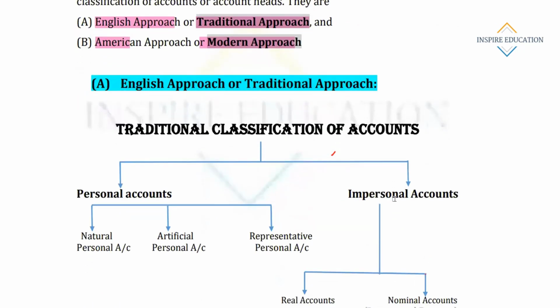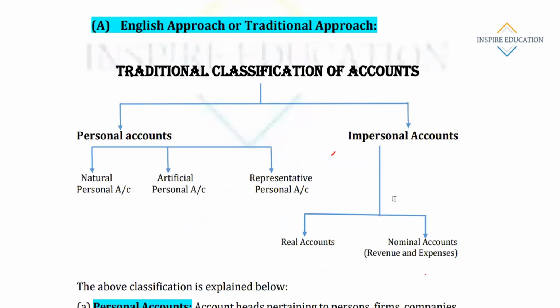See, in the English approach, or traditional approach, accounts are divided into two categories: personal and impersonal. In personal, there are natural person, artificial person, and representative person.